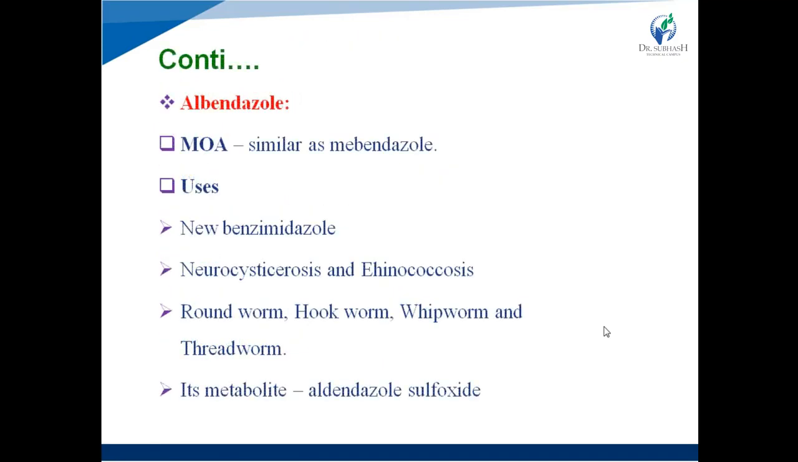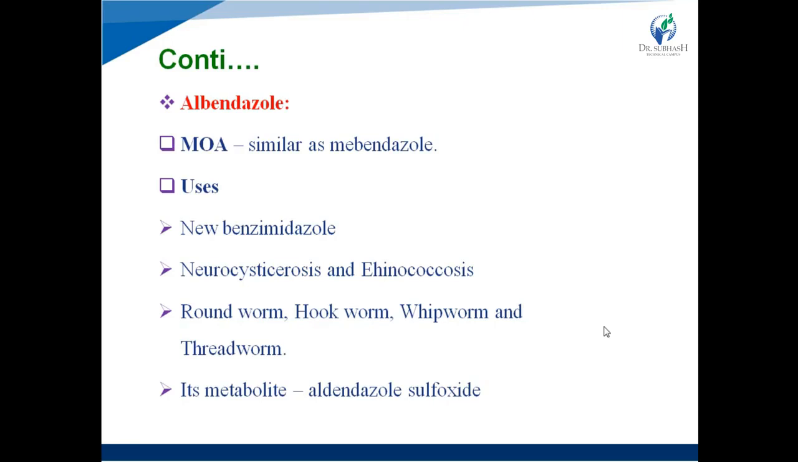Next one is albendazole. It is also a benzimidazole derivative, and it has the same mechanism of action as mebendazole, right? It produces a similar mechanism of action as mebendazole. It inhibits the enzyme fumarate reductase and binds with the tubulin protein and causes the paralysis of the helminth, right? Uses, it is a newer benzimidazole derivative, and it is useful in the treatment of neurocysticercosis and echinococcosis, right?